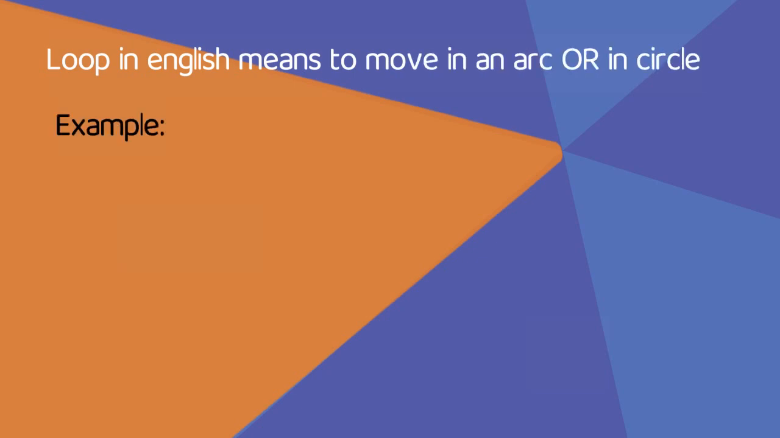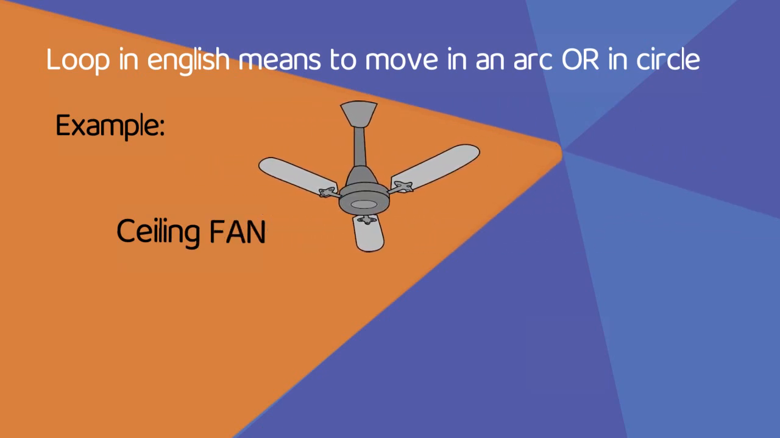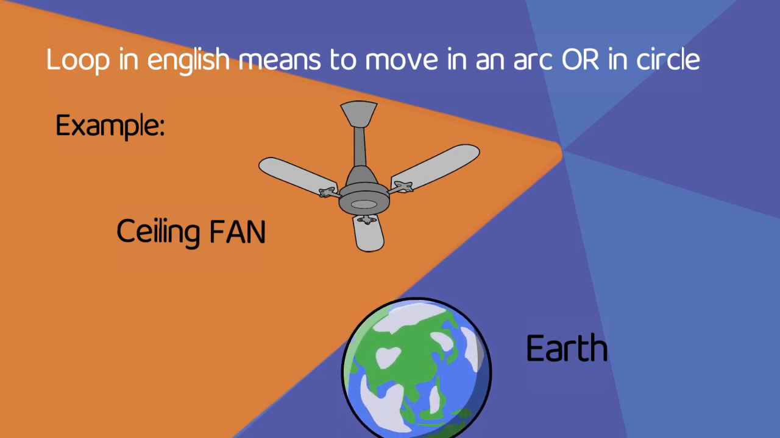Example, a ceiling fan. The ceiling fan starts from one position and returns back to the same position. Another example, our planet Earth. The Earth revolves around itself, forming a loop of day and night.